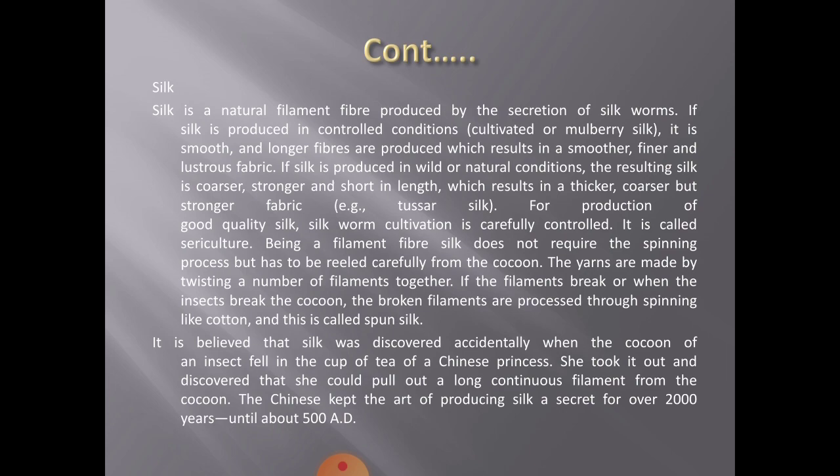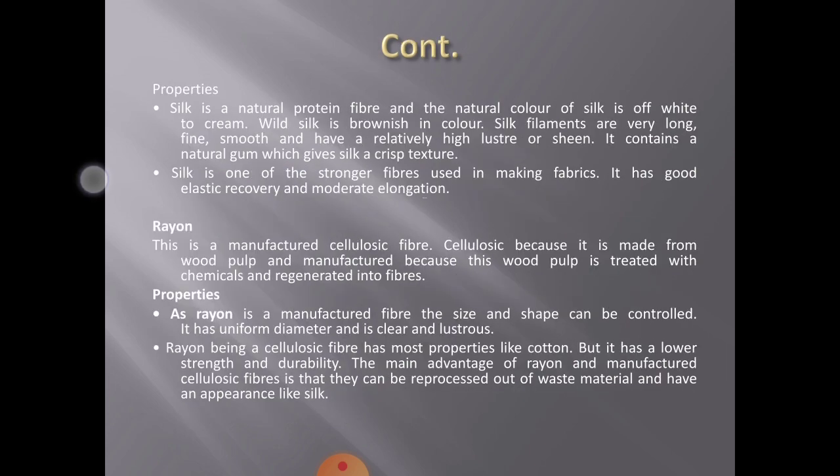It is believed that silk was discovered accidentally when the cocoon of the insect fell in the cup of tea of a Chinese princess. She took it out and discovered that she could pull out a long continuous filament from the cocoon. The Chinese kept the art of producing silk a secret for over 2000 years, until about 500 AD.